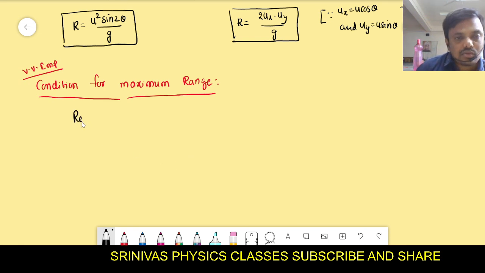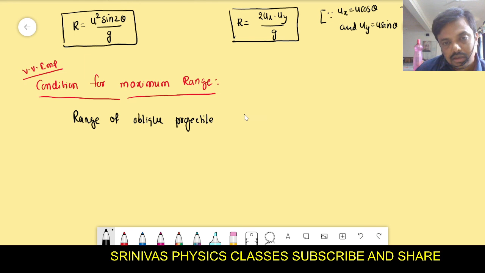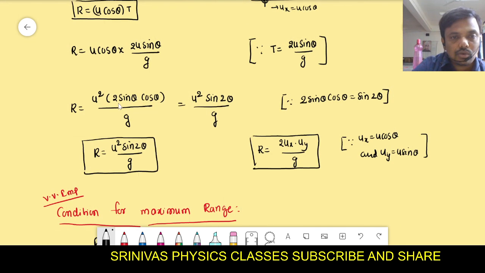Then the range of projectile is what formula? Range of oblique projectile formula is what? Just now we derived it. It is u square sin 2 theta by g. This is not sin square, this is sin 2 theta. 2 sin theta cos theta we write as sin 2 theta, not sin square theta. Sin square theta is different from sin 2 theta.